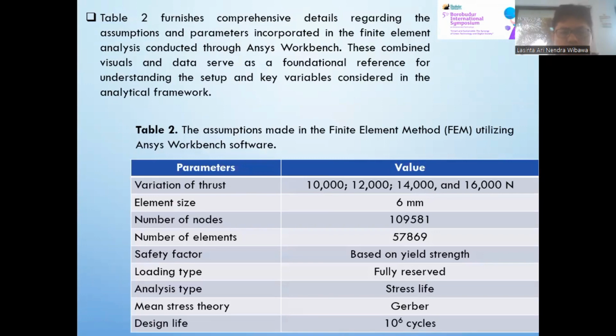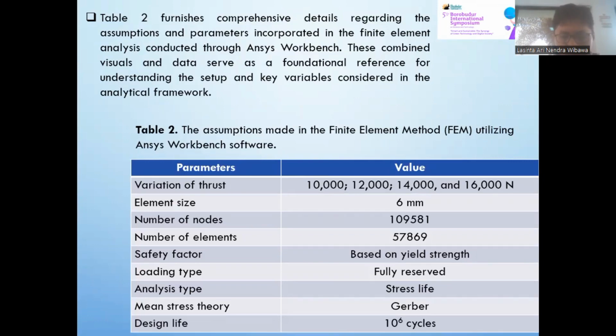Table 2 furnishes comprehensive detail regarding the assumption and parameter incorporated in the finite element analysis conducted in ANSYS Workbench. This combined visual and data serve as a foundational reference for understanding the setup and key variable considered in the analytical framework. Table 2. The assumption made in the finite element method utilizing ANSYS Workbench software.